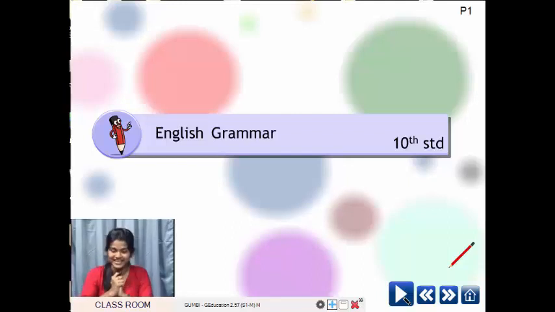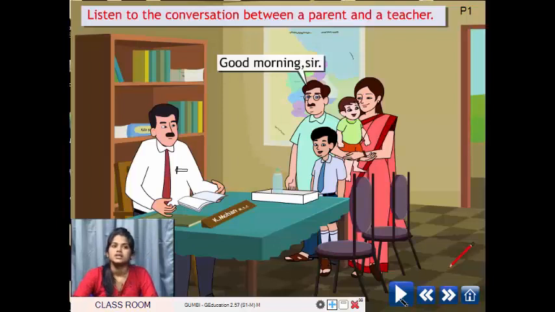Before that, you have to tell me what you learned in the last class. Tell me one by one. Yes. In the last class, you learned how to seek opinions and how to give opinions, and you also read a beautiful paragraph on Robinson Crusoe. Am I right? Then what are we learning in this class? In this class, you are going to learn the uses of if clause. So, I begin the session with a conversation.